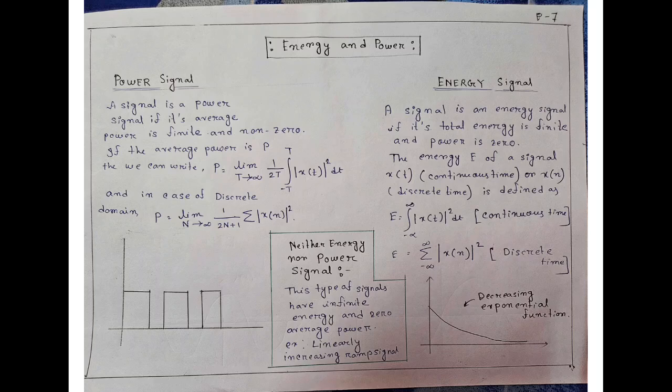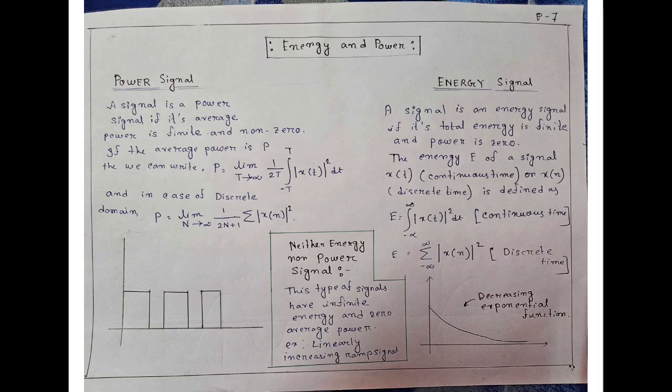So the last one is energy and power signal. So what is a power signal? A signal is a power signal if its average power is finite and non-zero. If the power is P, then we can write P equals limit T tends to infinity of 1 by 2T integration of |x(t)|^2 dt. And in the case of discrete domain, we can write P equals limit N tends to infinity of 1 by (2N plus 1) summation of |x(n)|^2. There is a graph for the power signal.